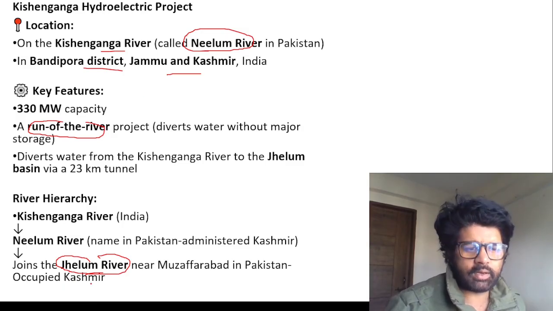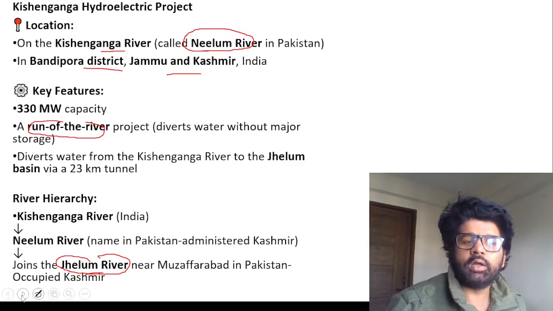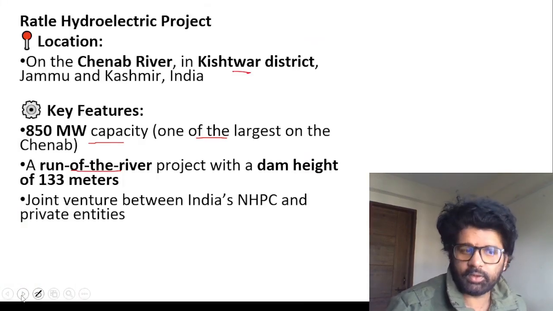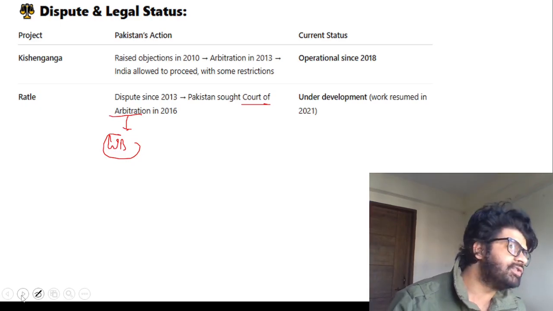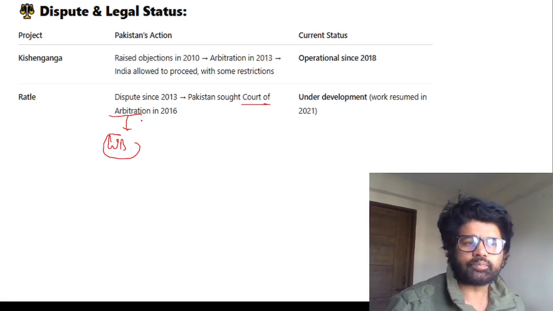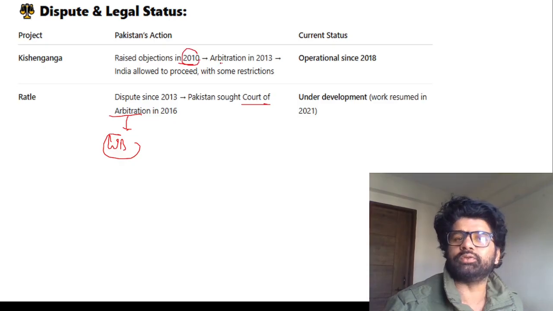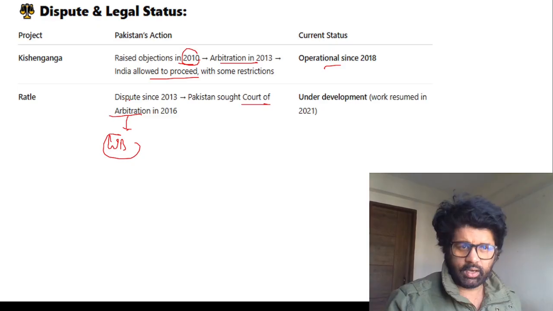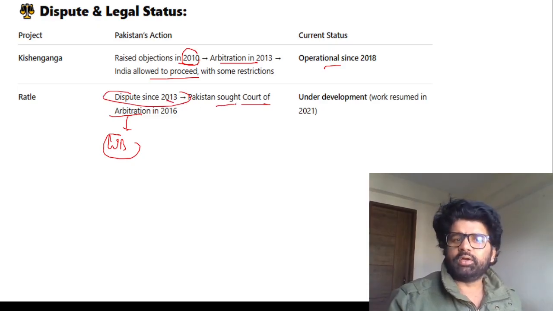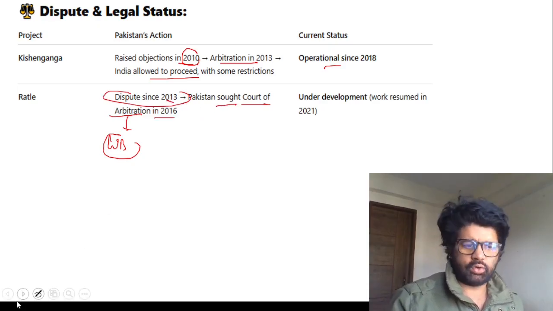So again, Kishan Ganga, remember, where is Kishan Ganga? Kishan Ganga is a tributary of which river? Jhelum River. Ratle is built on the Chenab River. All these facts are important. What is a run-of-the-river project? How is it different from big dams, mega dams? Kishanganga: objection raised in 2010, arbitration in 2013, India allowed to proceed, operational. Ratle: dispute since 2013, Pakistan sought a court of arbitration. So all these things are happening.